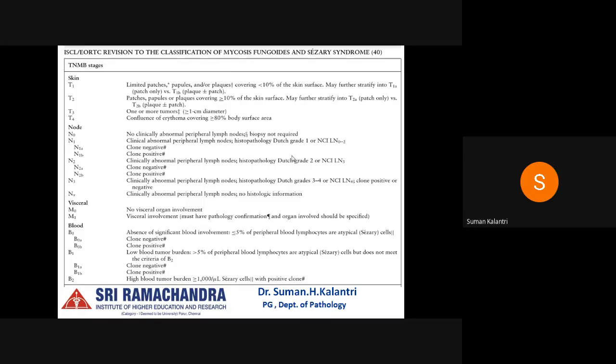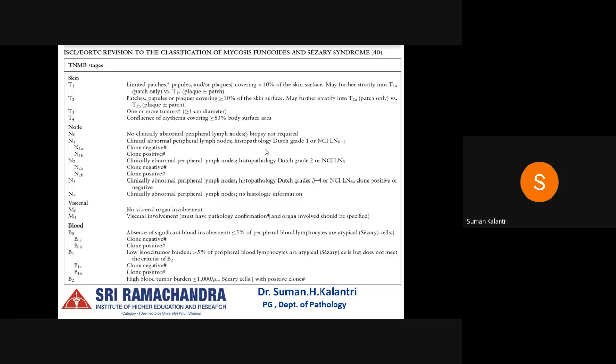So this is the TNMB staging classification for mycosis fungoides and Sézary syndrome. I'll start with the T staging, where T1 is lesions involving less than 10% of the skin surface. T2 is more than or equal to 10% of the skin surface. T3 being one or more tumors more than or equal to 1 centimeter in diameter. T4 is where it's involving more than or equal to 80% of the body surface. And the nodal staging, which is according to the Dutch system and the National Cancer Institute, I'll be discussing in the next slide.